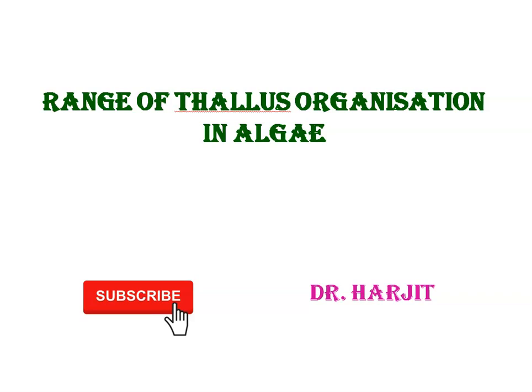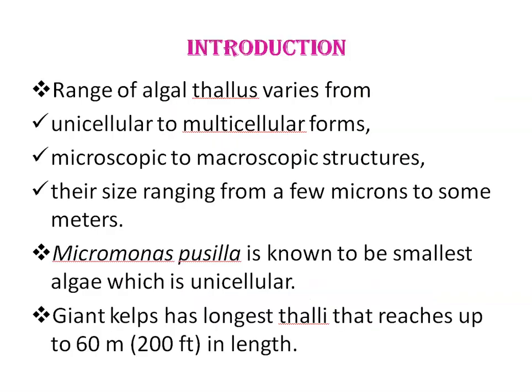Today, we'll be discussing range of thallus organization in algae. Range of algal thallus varies from unicellular to multicellular forms or microscopic to macroscopic structures, with their size ranging from a few microns to some meters. Micromonas pusilla is known to be the smallest algae, which is unicellular and is 1 micrometer. On the other hand, giant kelps has longest thalli that reaches up to 60 meter in length.